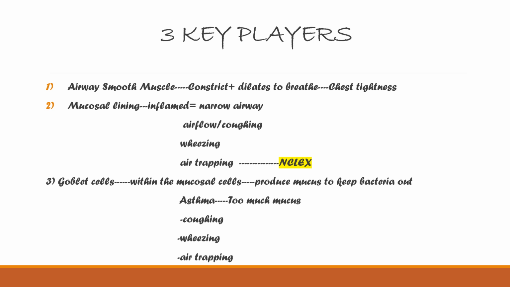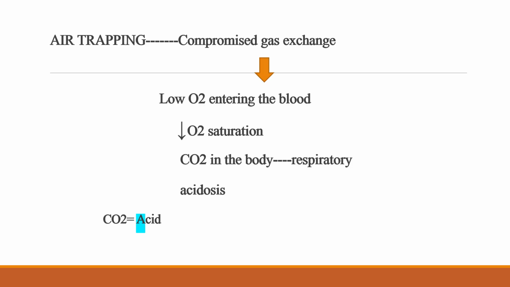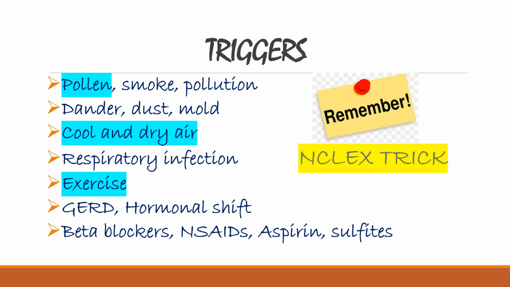So remember these things about asthma. Then there is air trapping. What will happen when there is air trapping? There will be compromised gas exchange, which will result in low oxygen entering the blood, so oxygen saturation will be decreased and carbon dioxide in the body will be high. As a result, the person will go into respiratory acidosis. CO2 itself is an acid, so remember that.